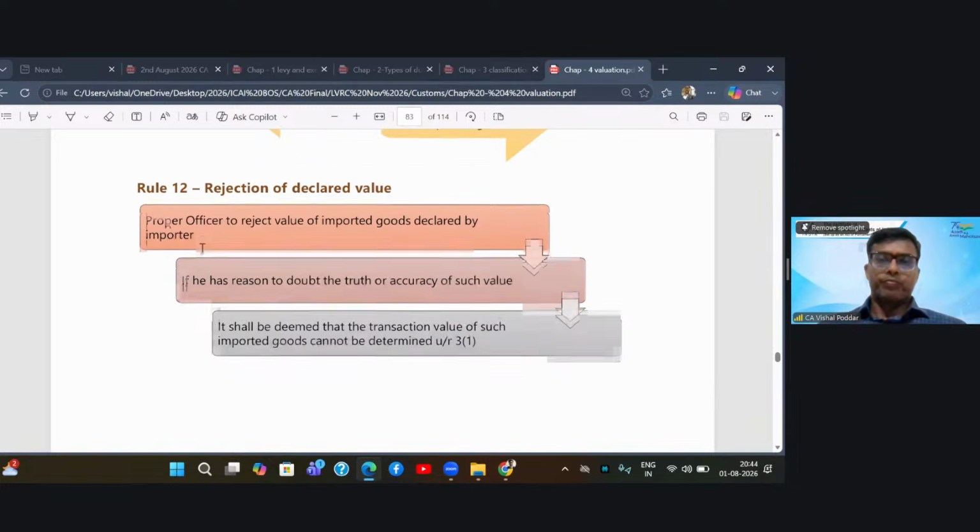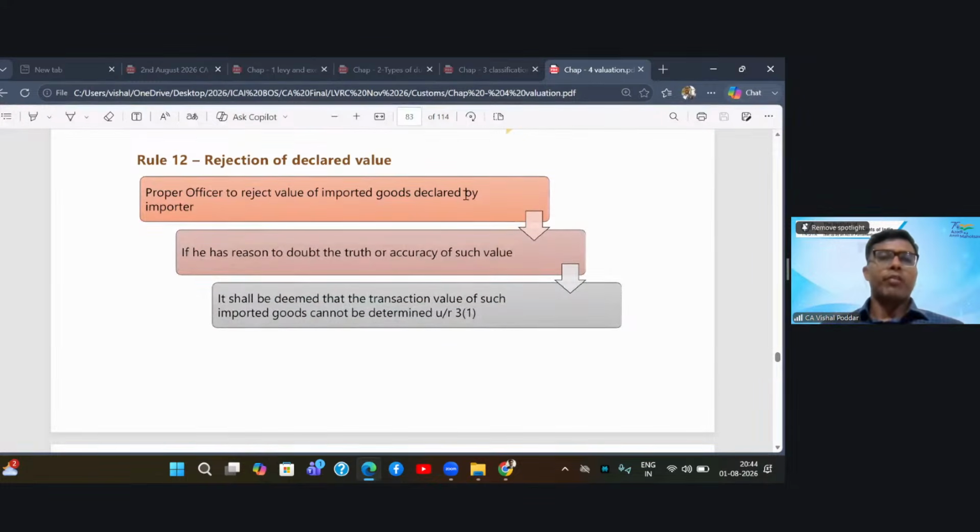So the power of the proper officer to reject the value of imported goods declared by the importer, if he has reason to doubt the truth or accuracy of such value, and it shall be deemed that the transaction value of such goods cannot be determined. So this is a very powerful tool given in the hands of the custom officer, that wherever they have any doubts about your value, they can straight away reject your value.